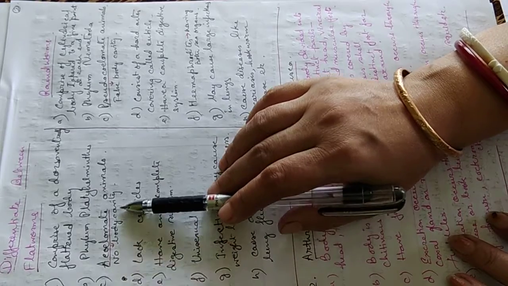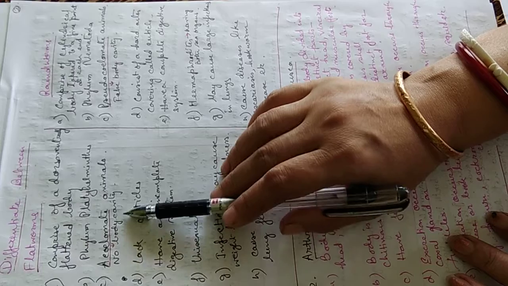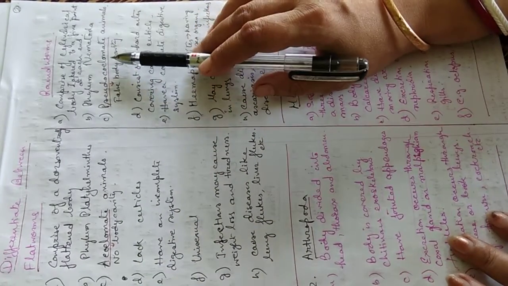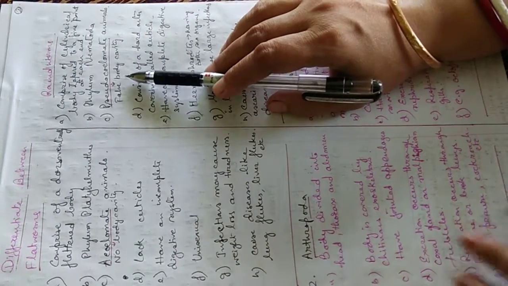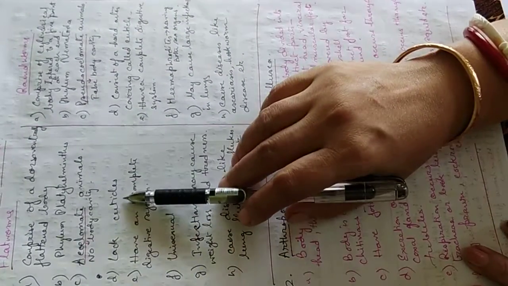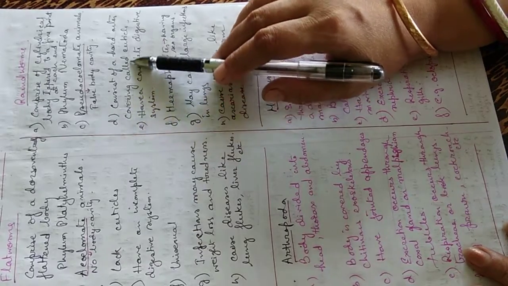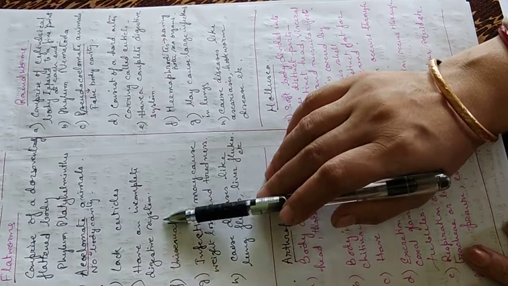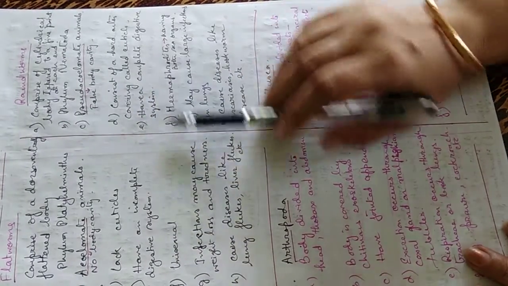Flatworms are acoelomate animals, that is no body cavity. They do not have a body cavity, whereas roundworms are pseudocoelomate animals which have a false body cavity. Pseudocoelomate means false body cavity. Flatworms lack cuticles, whereas roundworms consist of a hard outer covering called cuticle. Then flatworms have an incomplete digestive system, whereas roundworms have a complete digestive system.